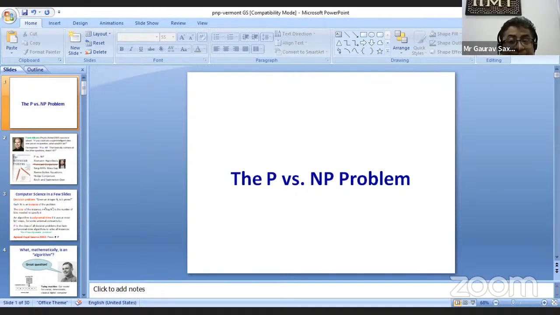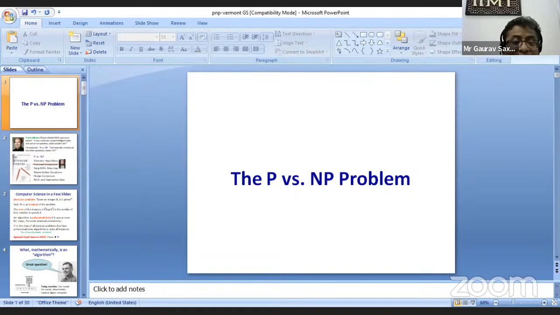Right? I gave an example. If I ask you to find the shortest path, it's a solving question. If I give you the shortest path and ask you to verify if it's the shortest path, that's a verification question. So there is a difference between solving and verifying. So I hope you have understood the difference between determinism and non-determinism. Determinism means solving, non-determinism means verifying.